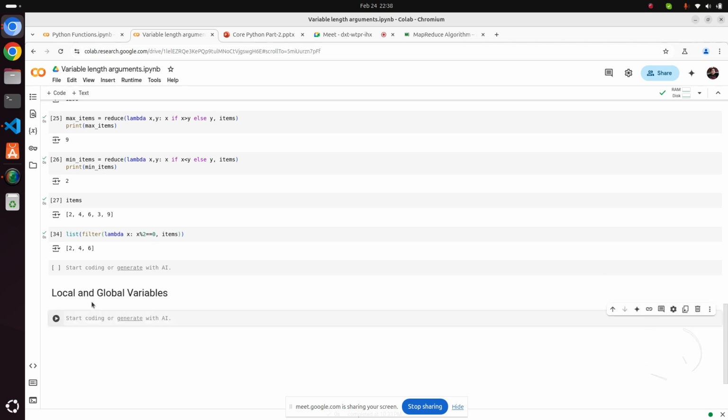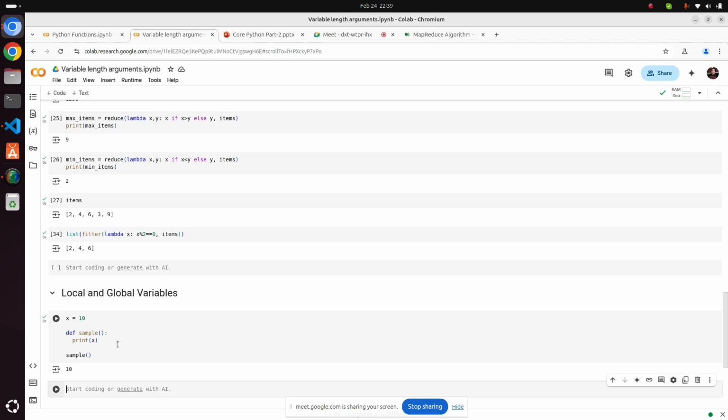Great. Now first let me create a simple function. Def, the function name is sample. Now there is one variable which is a global variable, x = 10. Now I will print this x. I will try to access this and print it. Sorry, I need to call sample. 10. You can see you are able to access this.